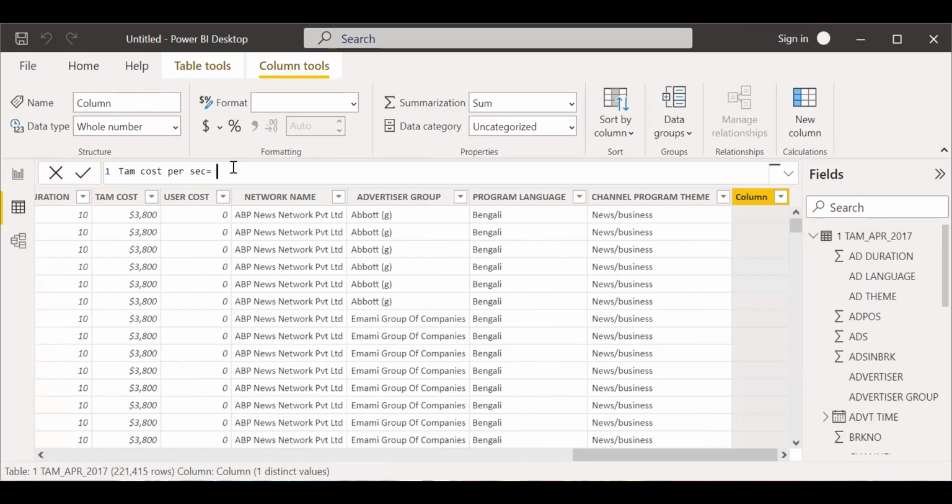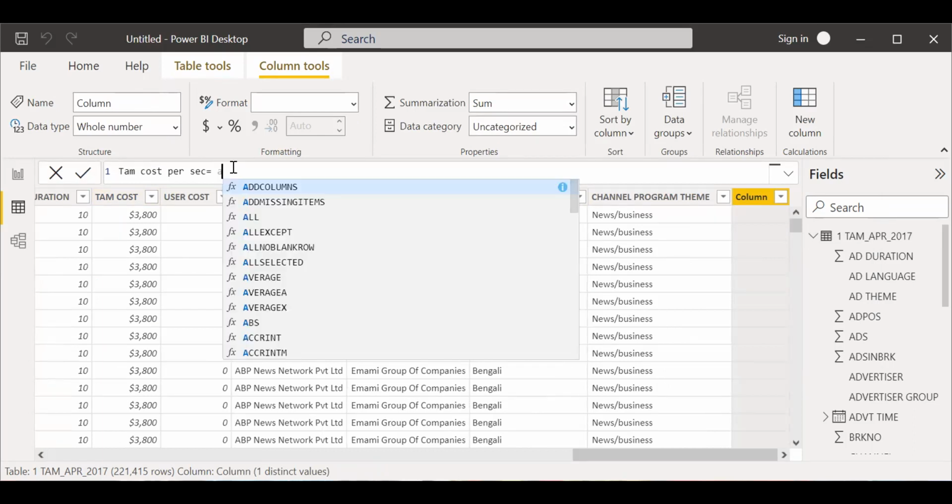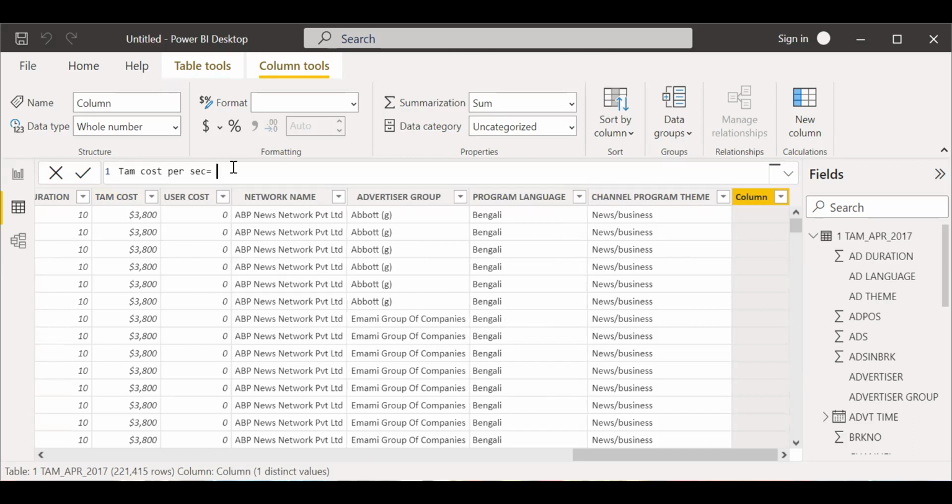This was TAM cost, divided by ad duration. Yes, this one, divided by ad duration, and press enter.